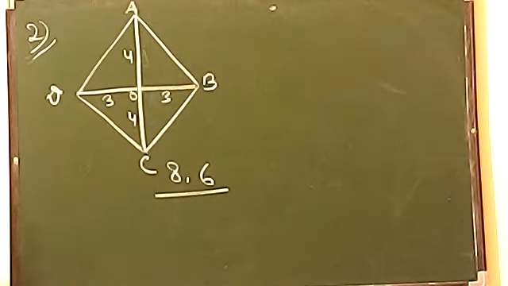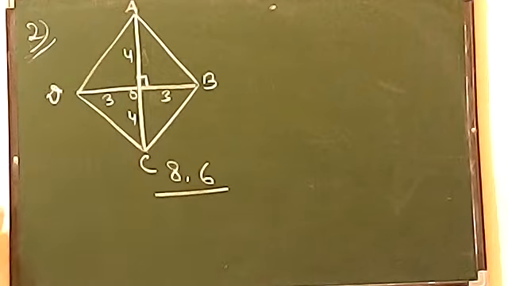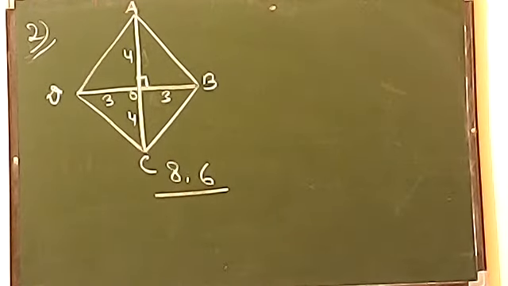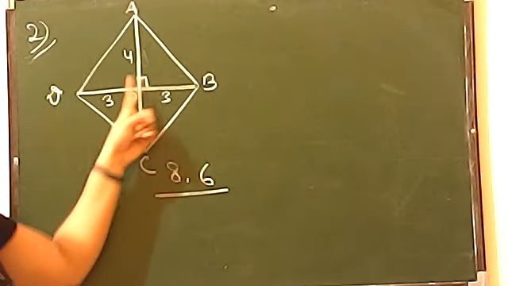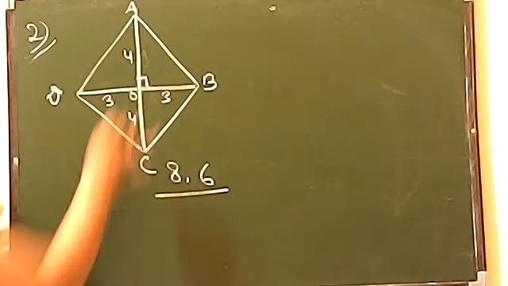Now you know the whole property of a parallelogram says that the diagonals bisect each other. That is correct, but they bisect each other at 90 degrees. Yes, this is one of the major properties which is there only in two figures, rhombus and square. ठीक है? So they bisect each other, and the second thing is they bisect each other at right angle as well. तो यहाँ पर ये बन गया आपका right angle triangle.